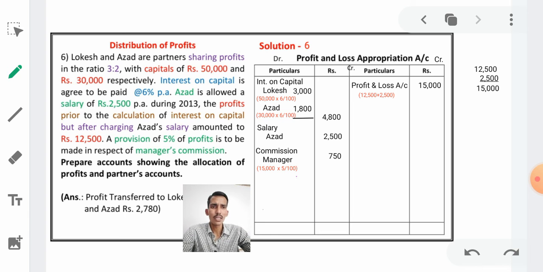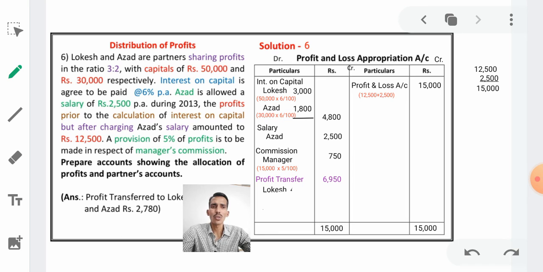Now we have to calculate which side is more. Just if you see, credit side is more, 15,000. We have to calculate that amount first, and next the same amount 15,000 is right here. From this 15,000 we have to deduct this amount, make minus. After deducting, the answer will be 6,950. That is net profit, that is profit to be transferred. Whom to transfer? To the partners' capital accounts.